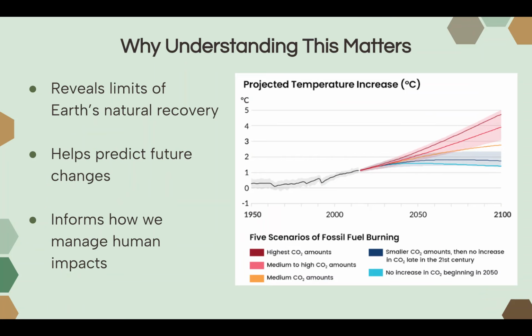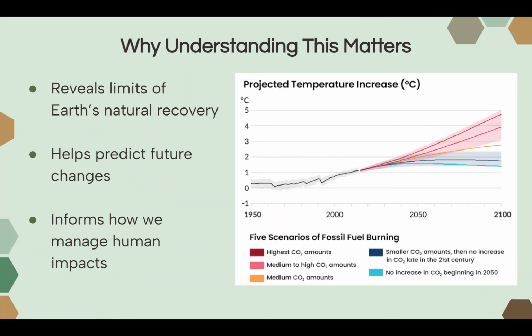Well, understanding the Earth's history and how we're impacting the Earth currently and how all these systems are interconnected reveals the limits of Earth's natural recovery. Just because the Earth was able to recover for billions and billions of years through its natural changes doesn't mean that it can't reach a threshold or a tipping point where stability cannot be reached or change is irreversible.